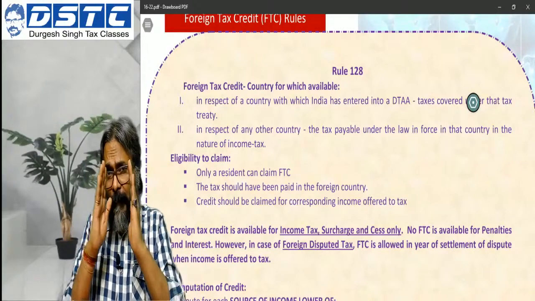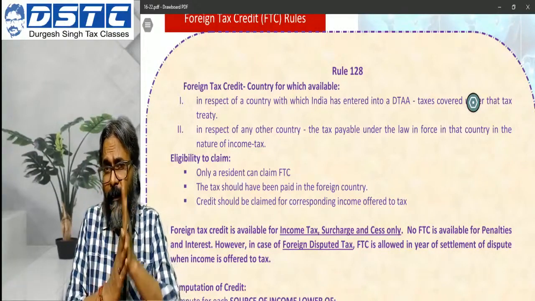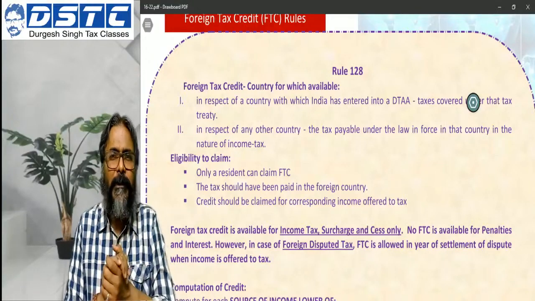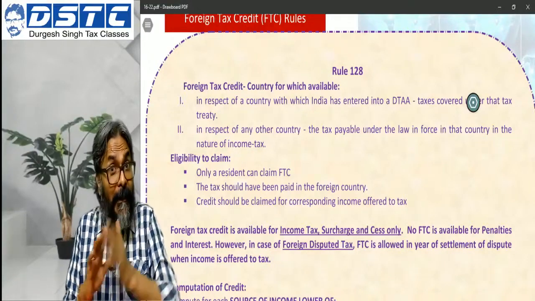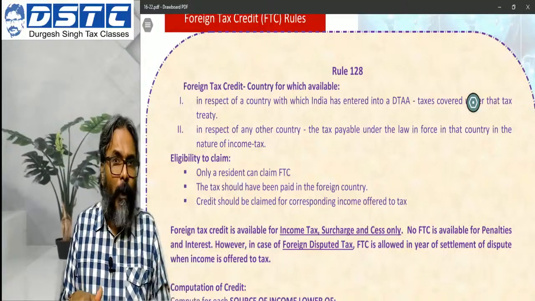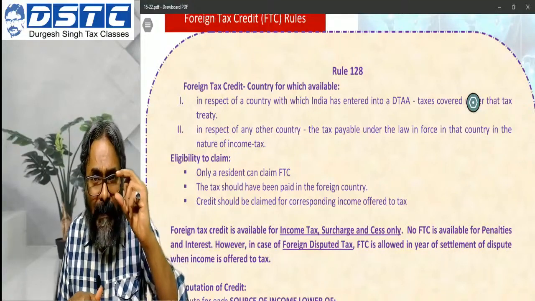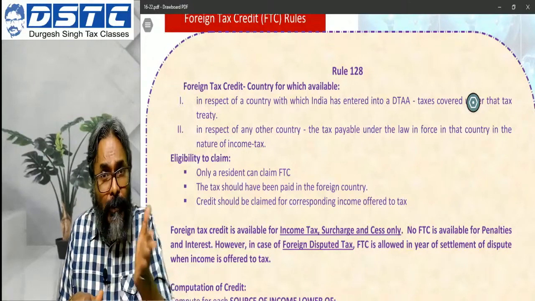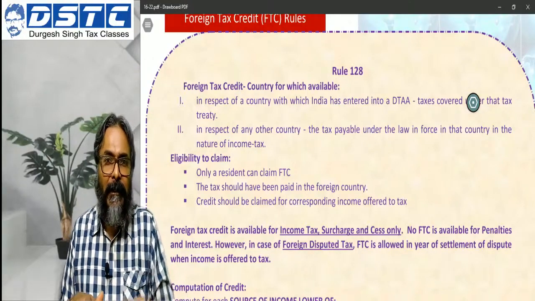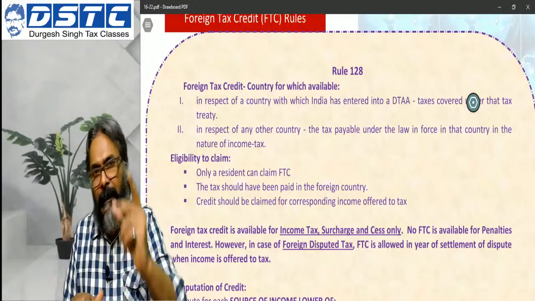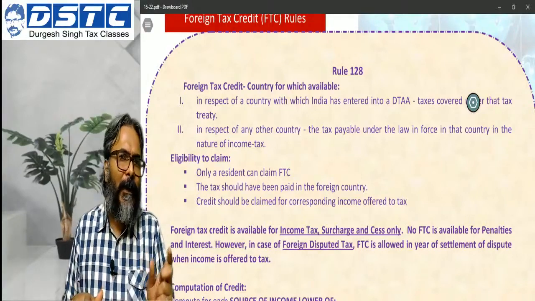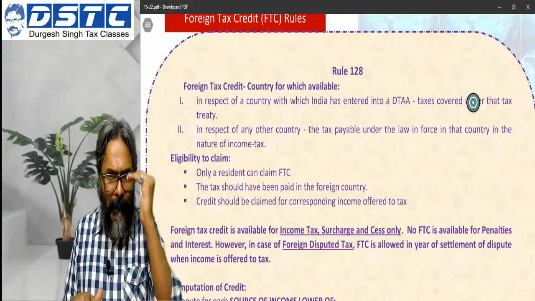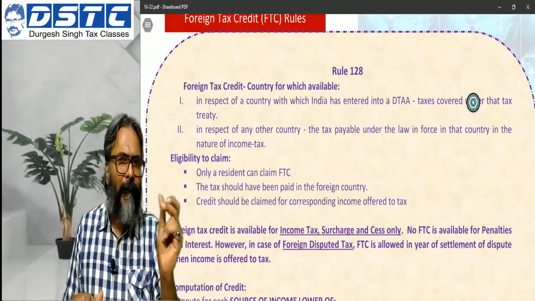Now, please be careful, students, to all of you I'm talking about, whether it is an old course student or a new course student. ICAI has asked, in fact, in the old course, they have given you certain paragraphs of the treaty, and they want you to crack the same. So you have to be very, very careful about the application of that particular treaty. You have to read those paragraphs and accordingly decide.